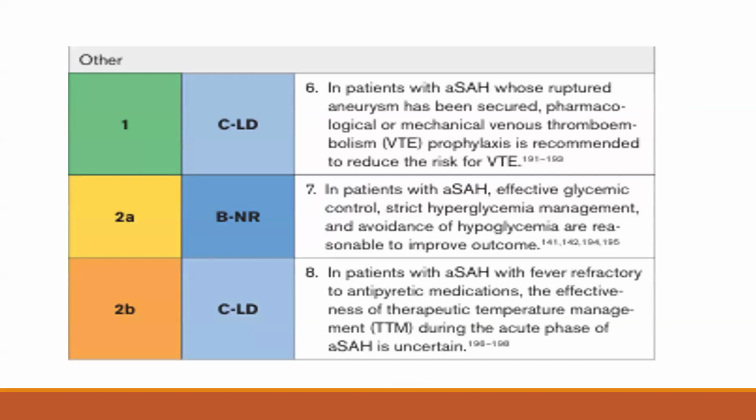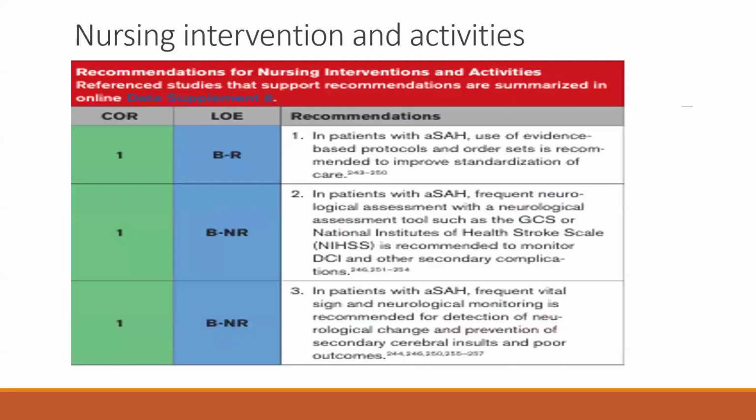In patients with aneurysmal SAH, effective glycemic control, strict hyperglycemia management, and avoidance of hypoglycemia are reasonable to improve outcome. In patients with aneurysmal SAH with fever refractory to antipyretic medication, the effectiveness of therapeutic temperature management during the acute phase of aneurysmal SAH is uncertain. The class of recommendation 2B, level of evidence C. In patients with aneurysmal SAH, the use of evidence-based protocols and order sets is recommended to improve standardization of care. Class of recommendation 1, level of evidence B.